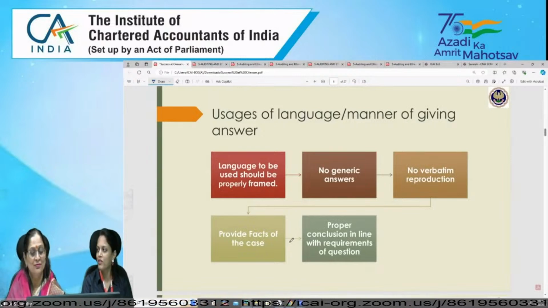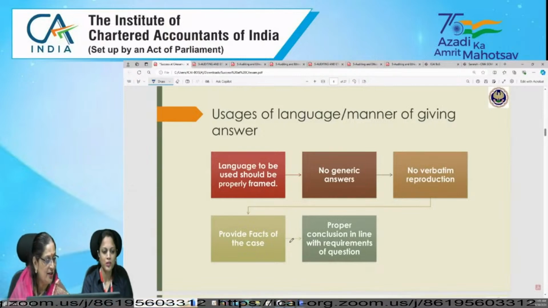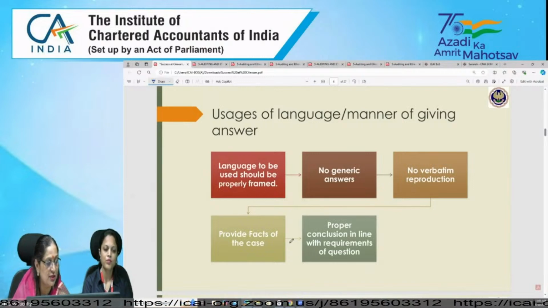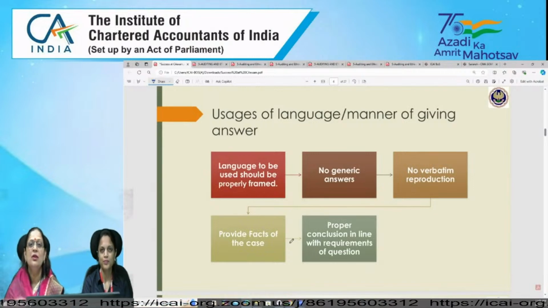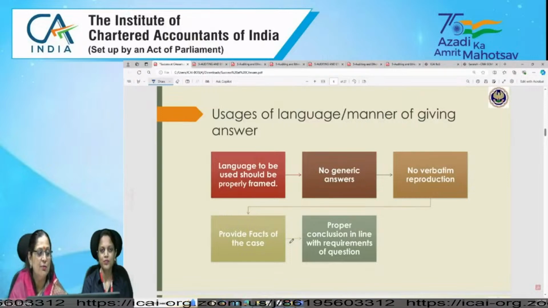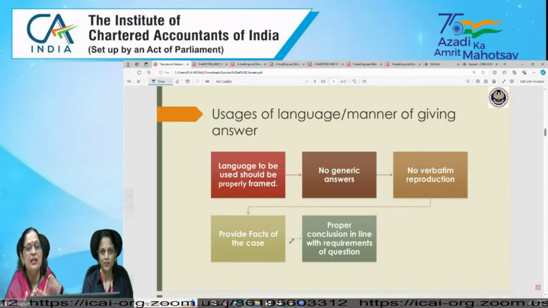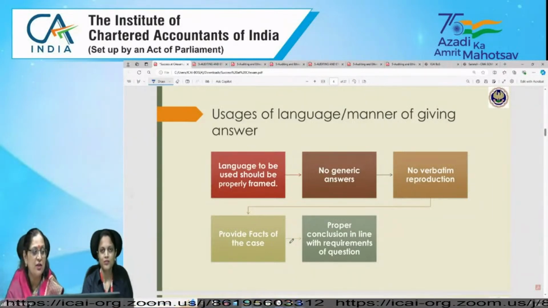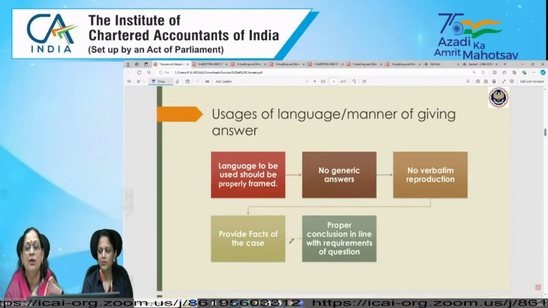Ma'am, can you please give us an example of keywords? I think Anirudh is asking about solving descriptive questions of case study. Which format should they follow? For example, fact, provision, conclusion can be followed: fact of the case, provision of the provisions, and then interlinking of the provision with the fact of the case. And of course, last but not least, very important, conclusion.